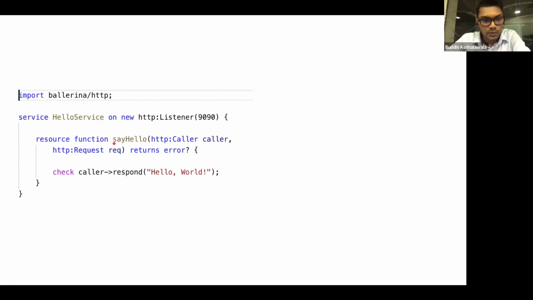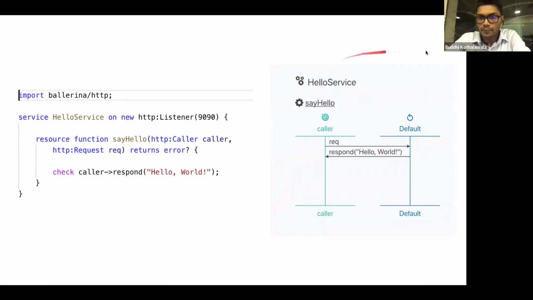We have a resource function called say hello, and it will simply respond with a string payload. We can see this example as a sequence diagram like this. Here, you can see how the caller and service interact with each other, and how the request and response interaction happens. So when it comes to complex applications, you can view the entire application via a sequence diagram.